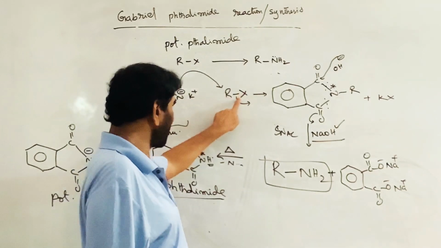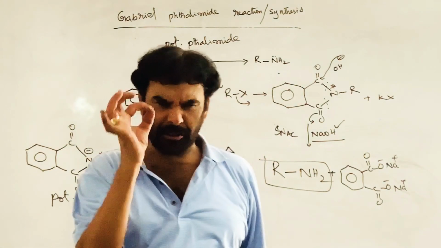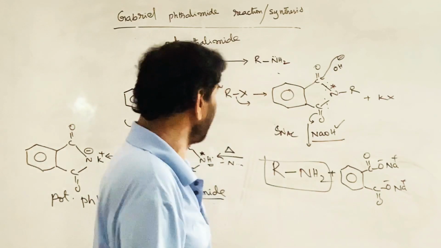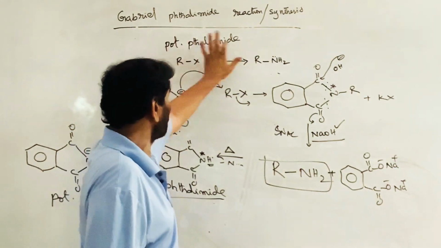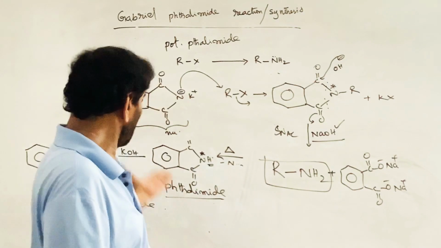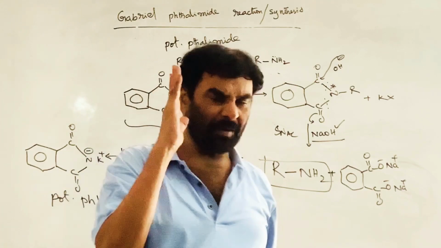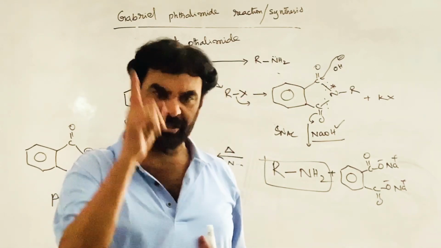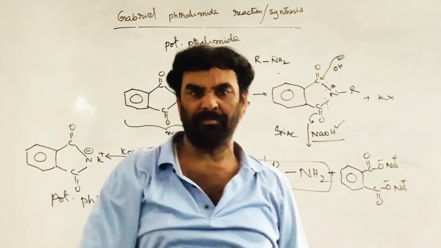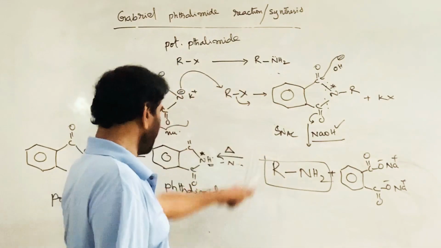There is no further reaction at all in the reaction between the alkyl halide and potassium phthalimide. There is no question of further reaction. Exclusively through the C-X bond, exclusively the primary amine group can be introduced by using this reagent known as potassium phthalimide. So anywhere you can use. Suppose what happens if the alkyl halide is treated with ammonia to prepare the primary amine? No, exclusive primary amine formation is not possible. You get a mixture of all four: primary, secondary, tertiary and quaternary. So again a big procedure has to be adopted for the separation. The yield of the primary amine will be very low.